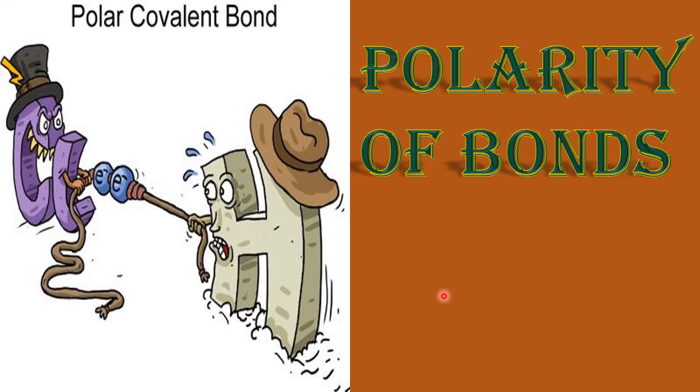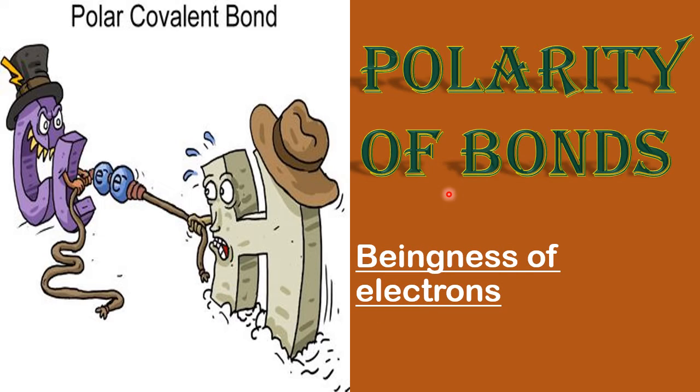So I welcome you all to today's session on a very special topic of chemical bonding, that is polarity of bond, and the caption for this is the beingness of electrons. With whom the electrons are, that matters. So depending upon that, poles are created on a bond. That's why it is known as polarity of bonds, nothing but the beingness of electrons.